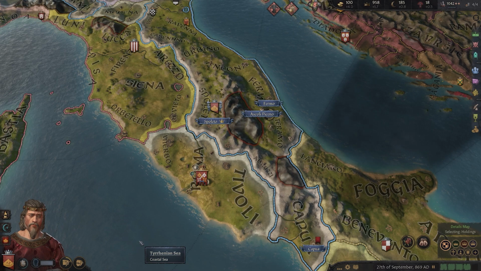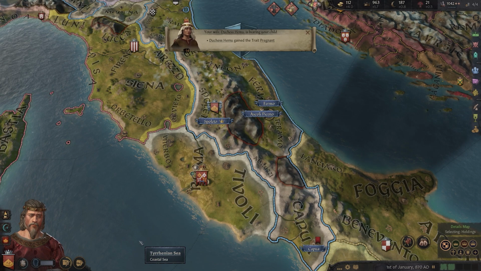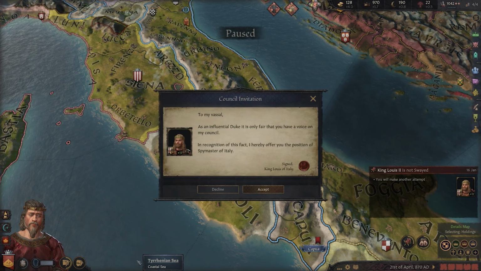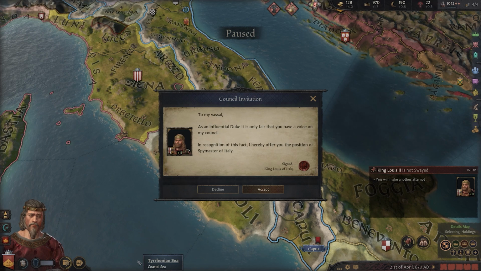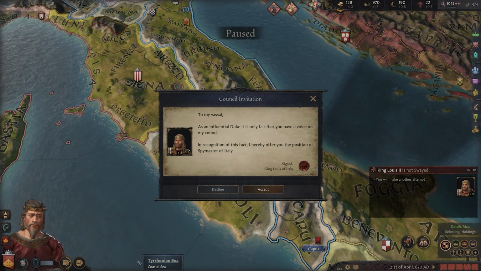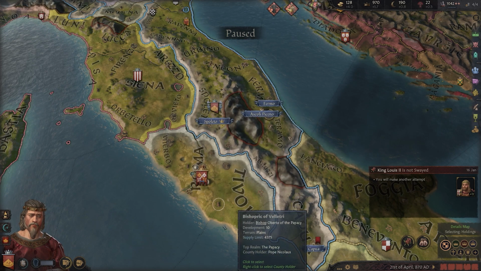As this plot progresses, my wife is pregnant once more, hopefully this time with a son, so that I can secure my line. And what's more, the king asks me to join his council as his spy master. This makes me the most dangerous man in the king's court, but between my swaying, my strong hook, our resulting alliance, and my extremely high intrigue skill coming from character creation, he had no choice but to give me this position. I will naturally accept.